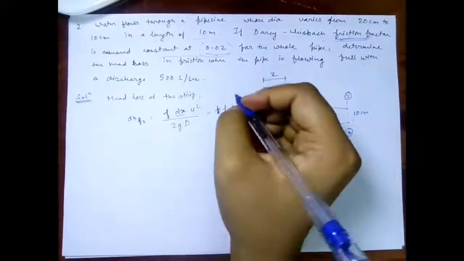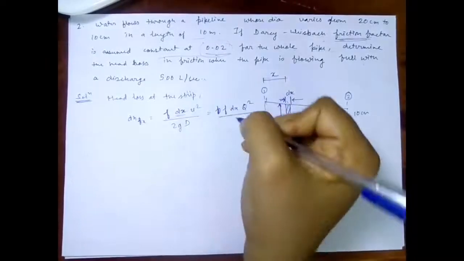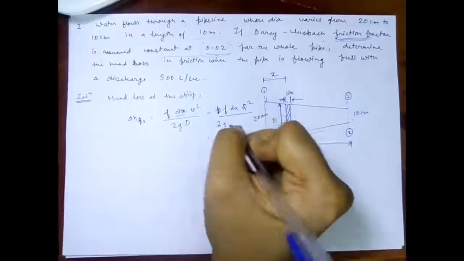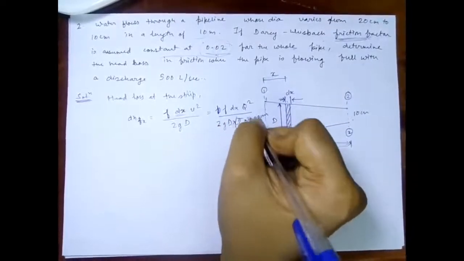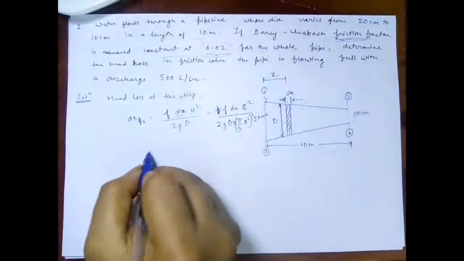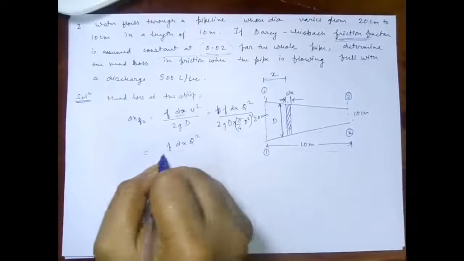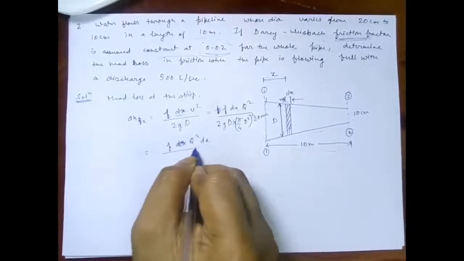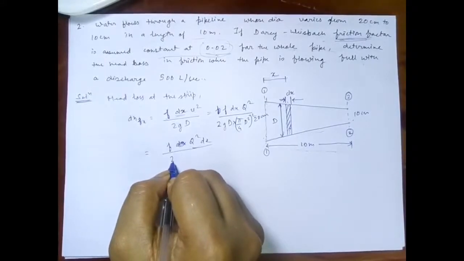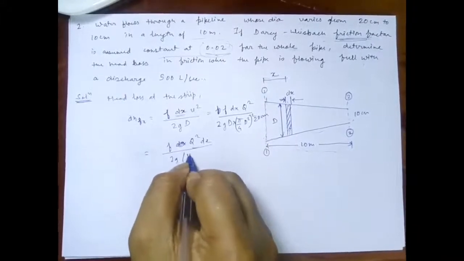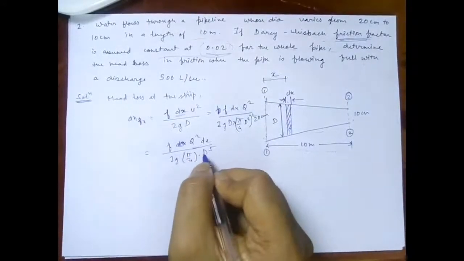Velocity v can be written as Q square upon 2gD times pi by 4 D square, and on simplifying this it can be written as f dx Q square, or f Q square dx upon 2g times pi by 4 times D to the power 5.